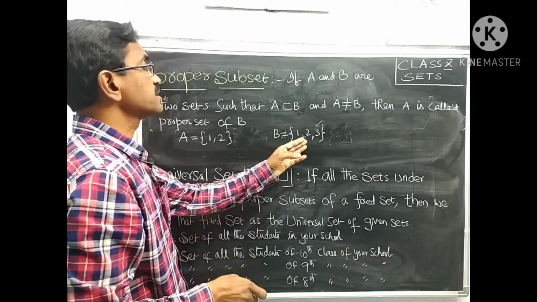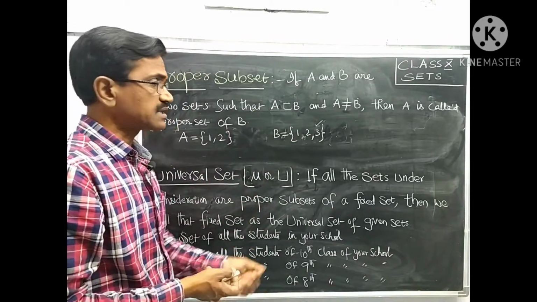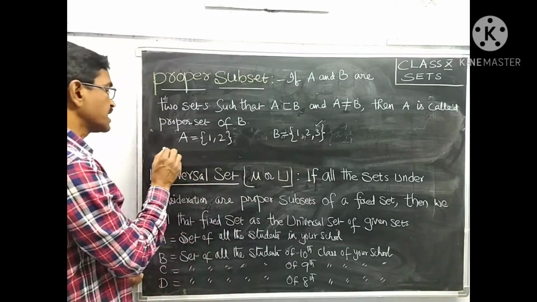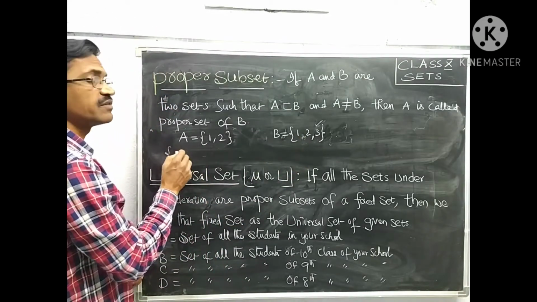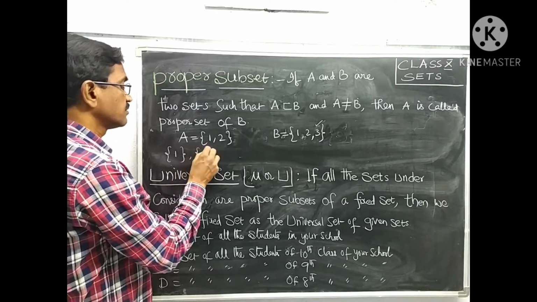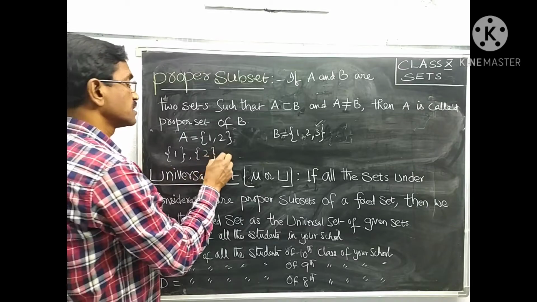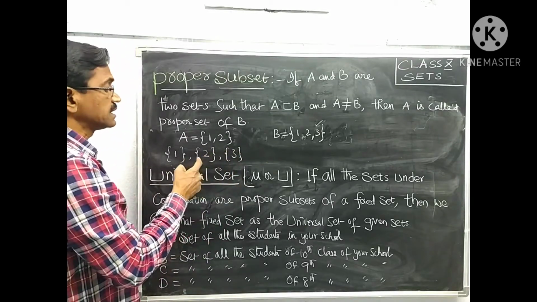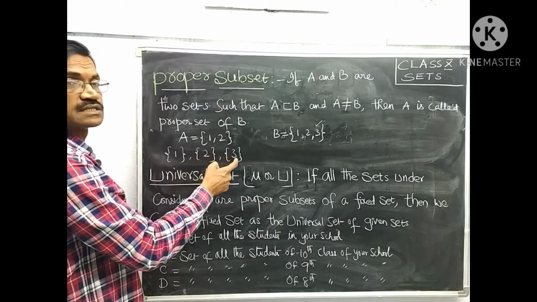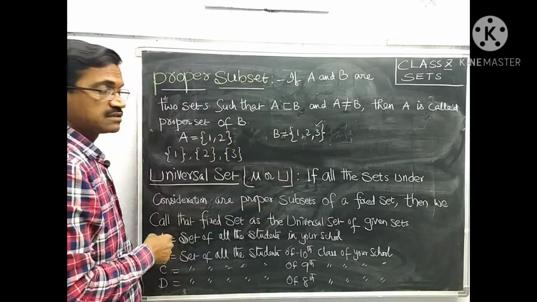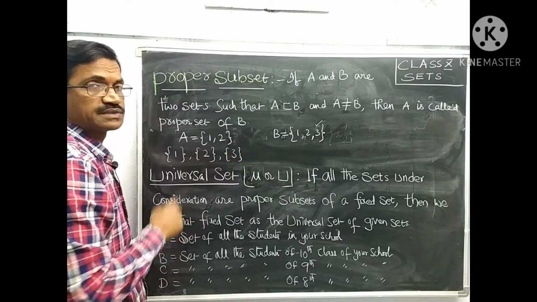We can write some proper subsets of this set. For example, taking one element each, we can write the sets {1}, {2}, {3}. By taking one element each, we can write 3 sets. These 3 sets are subsets of the given set. Moreover, these are proper subsets.